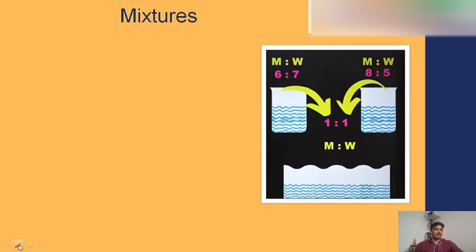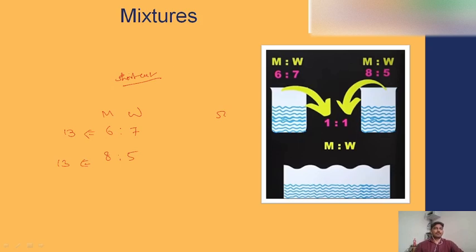Okay, let's see the explanation here. Now I am trying to solve it with a shortcut method. So here I am taking milk and water. What is the milk and water contained in container one? It is a 6:7 ratio. How many parts is it? It is 13 parts. And what is the milk and water ratio in container two? It is 8:5. It is also 13 parts.